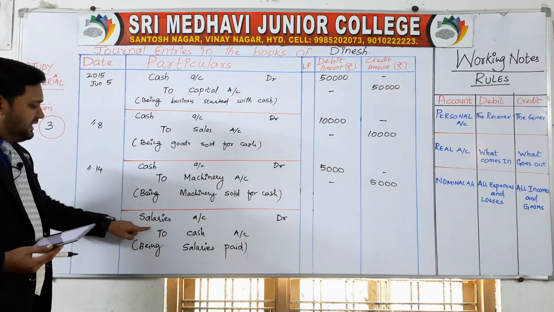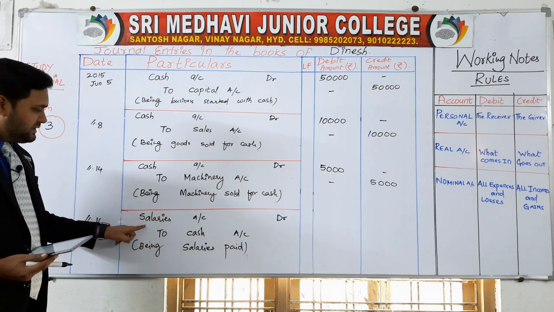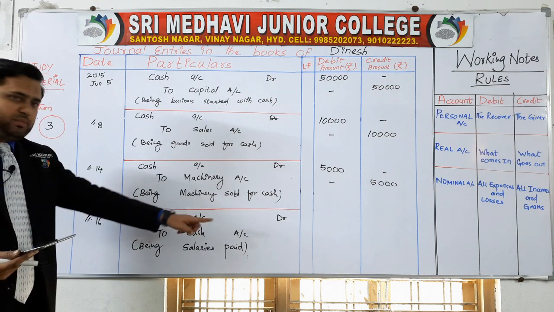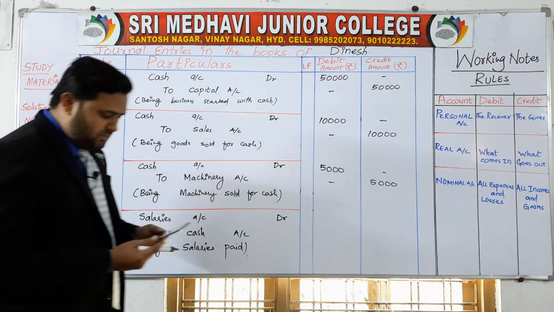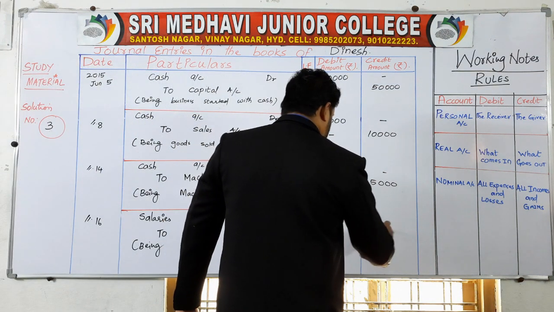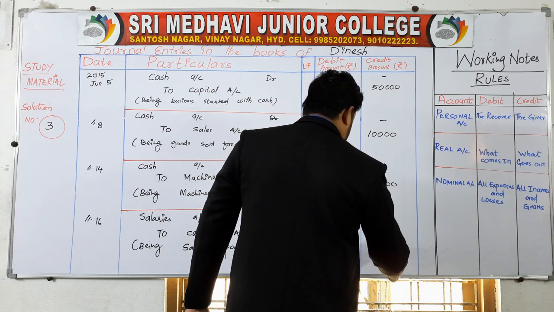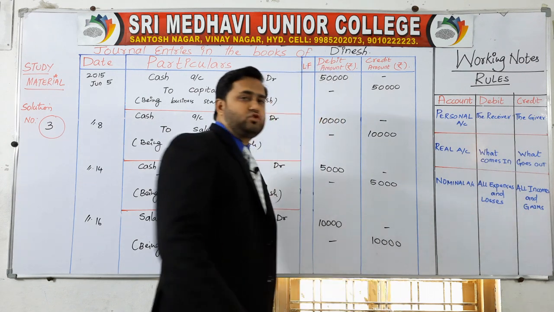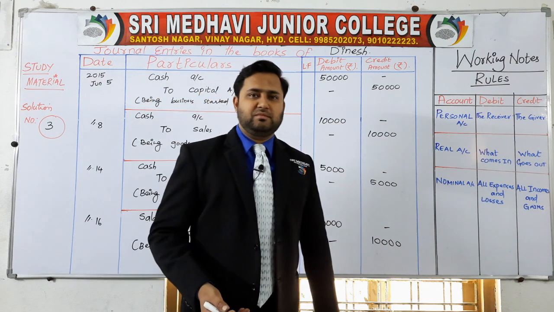As soon as you paid the salaries, your cash is going out. So debit the salaries. Salaries account debit to cash account. How much is the amount? How much salaries have you paid? 10,000 rupees. So this is how you need to solve the problem. Thank you.